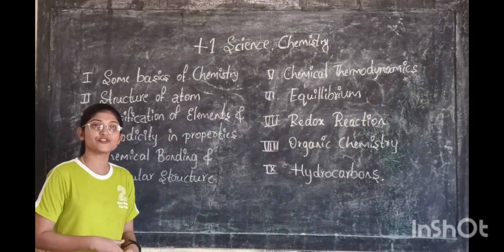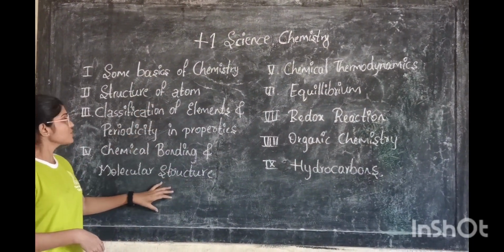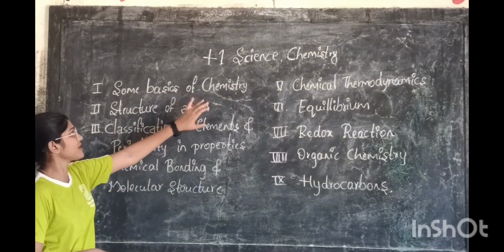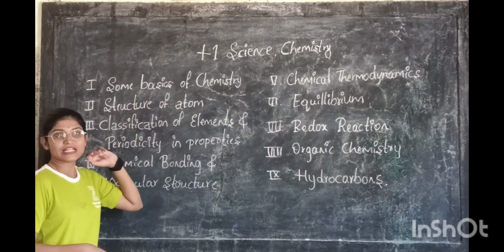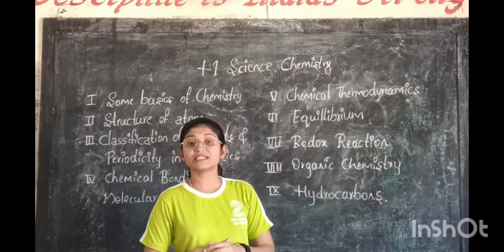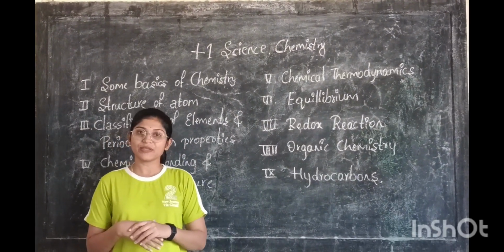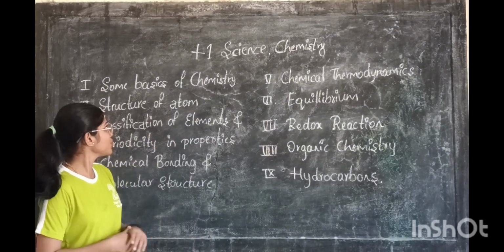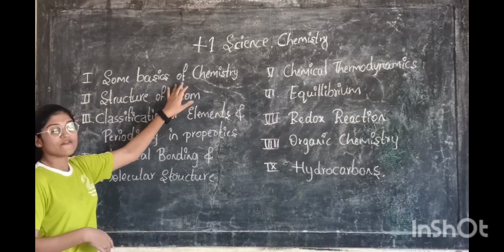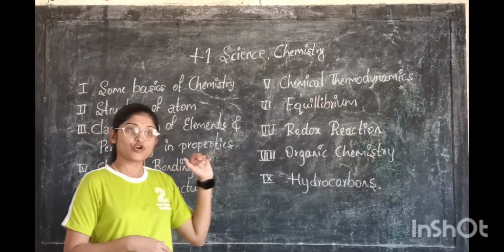So now we are going to discuss what all the concepts are in a particular unit. So the very first chapter is some basics of chemistry. As the name itself tells, basics of chemistry. In this we are going to study the definition of chemistry, importance of chemistry, scope of chemistry, molecular mass, atomic mass, empirical formula, molecular formula, law of combination reaction, stoichiometry and the calculation based on stoichiometry.